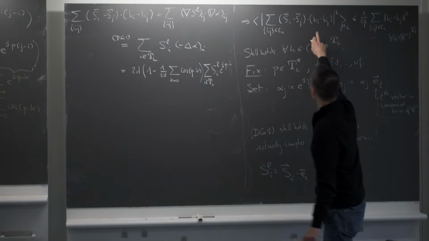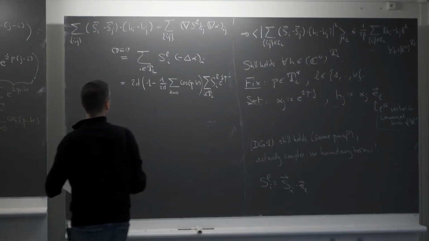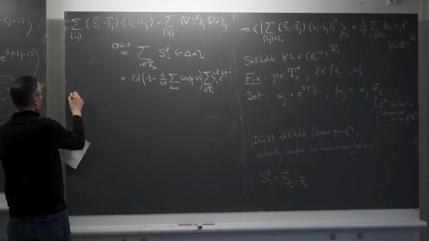That's not exactly what we want. We want the modulus square of this, so I have to take the modulus square on both sides, and let's take also the expected value.